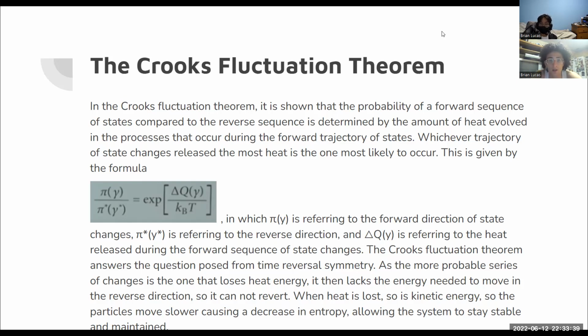The Crooks fluctuation theorem answers the question posed from time reversal symmetry. As the more probable series of changes is the one that loses heat energy, it then lacks the energy needed to move in the reverse direction because it's been released, so it can't go back. And when heat is lost, kinetic energy is also lost. So the particles start to move slower in the system, which causes a decrease in entropy, which allows the system to stay stable and maintained.